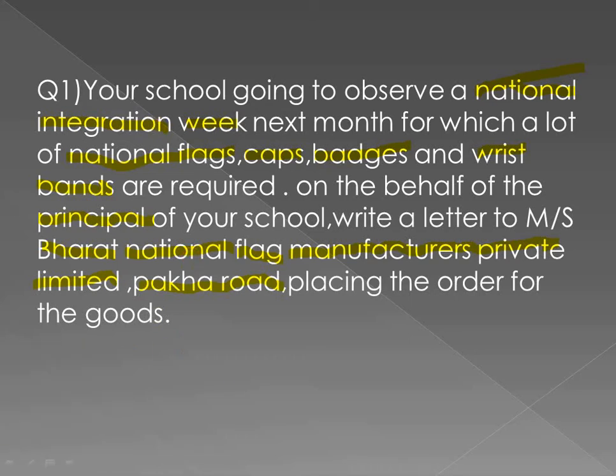So what is the question about? By reading the question itself, you have to understand that it is a placing order letter question. Here it is given that we have to place an order of the following goods, and what are the items given in the question? We have to buy national flags, caps, badges, wristbands. These are the items in the question.